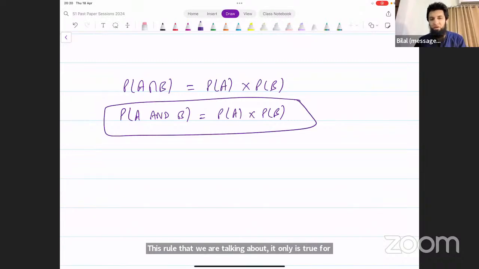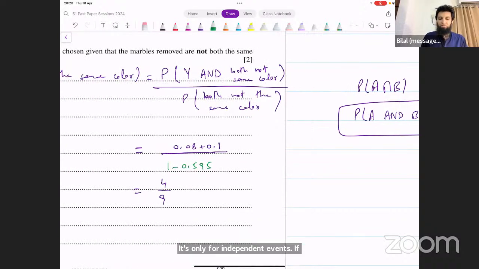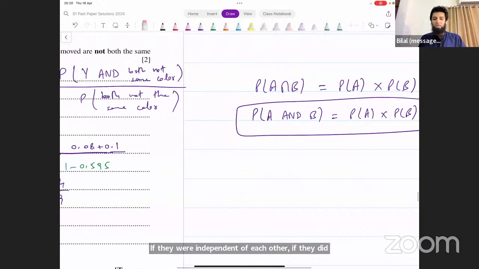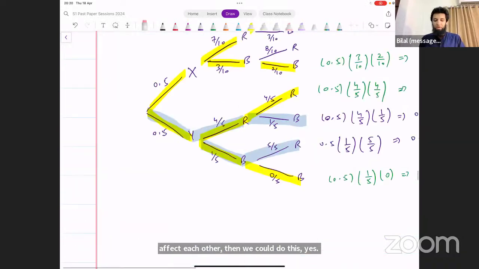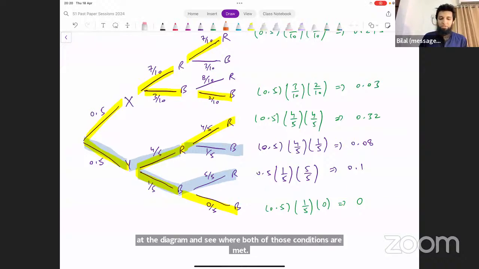It's not a general rule that's always true. If Y and both not being the same color were independent of each other, if they did not affect each other, then we could do this, yes. But if we are not sure about that, then we have to look at the diagram and see where both of those conditions are met. Both of those conditions are met in these cases.